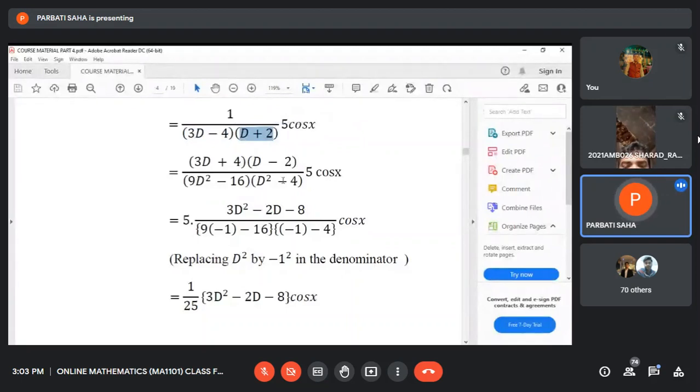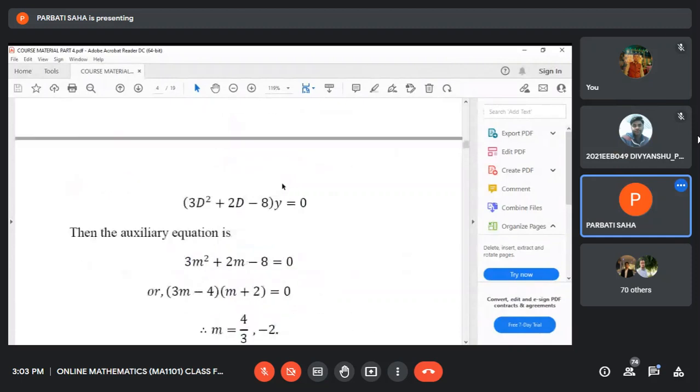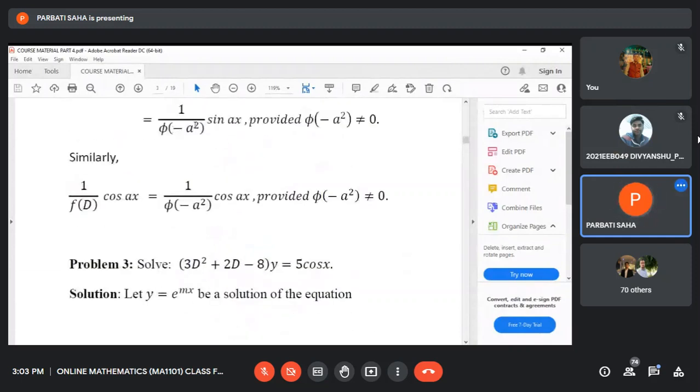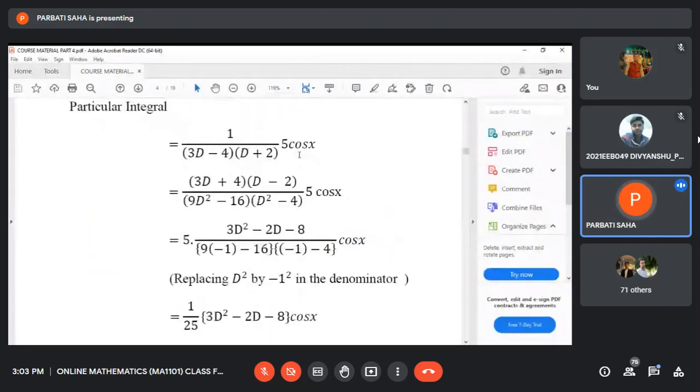And finally, you see D square should be replaced by minus a square. What is a? A is the coefficient of x in the sine function or cosine function. So you see here cos x. That means a is 1.